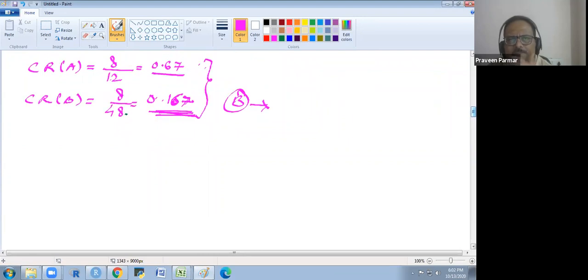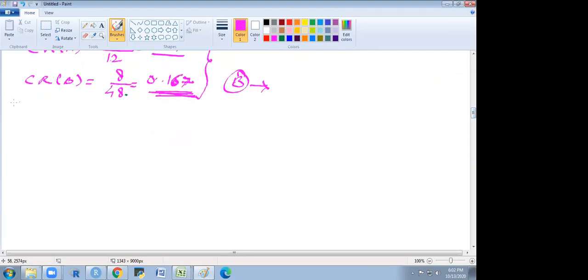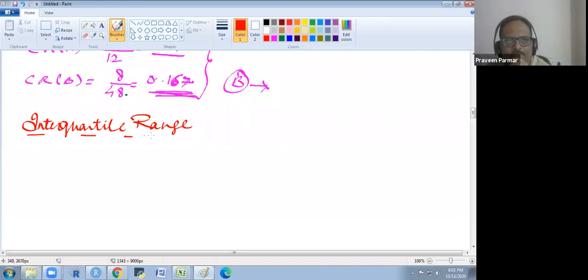Now we see the next one, interquartile range. Interquartile range is Q3 minus Q1. Okay, what is the quartile? I will explain it. If somebody doesn't know, I will explain that.